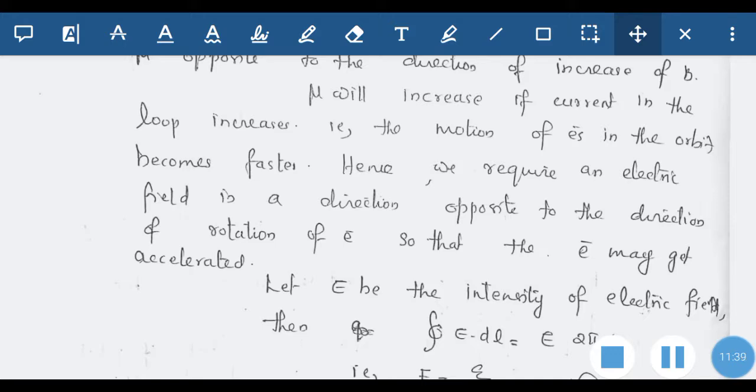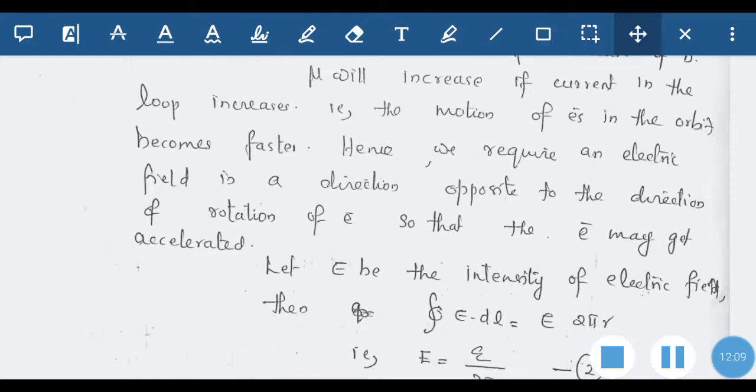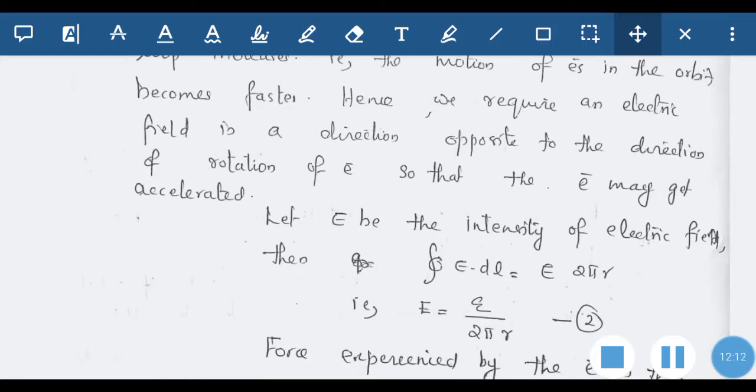So to produce high current, we have to apply an electric field in a direction opposite to the direction of rotation of electron. That is, to increase the current, we have to apply an electric field. Actually, increasing the current means the direction of electron flow is opposite to the direction of rotation of electron, so that the electron may get accelerated. So in this case, this is the method we can use.